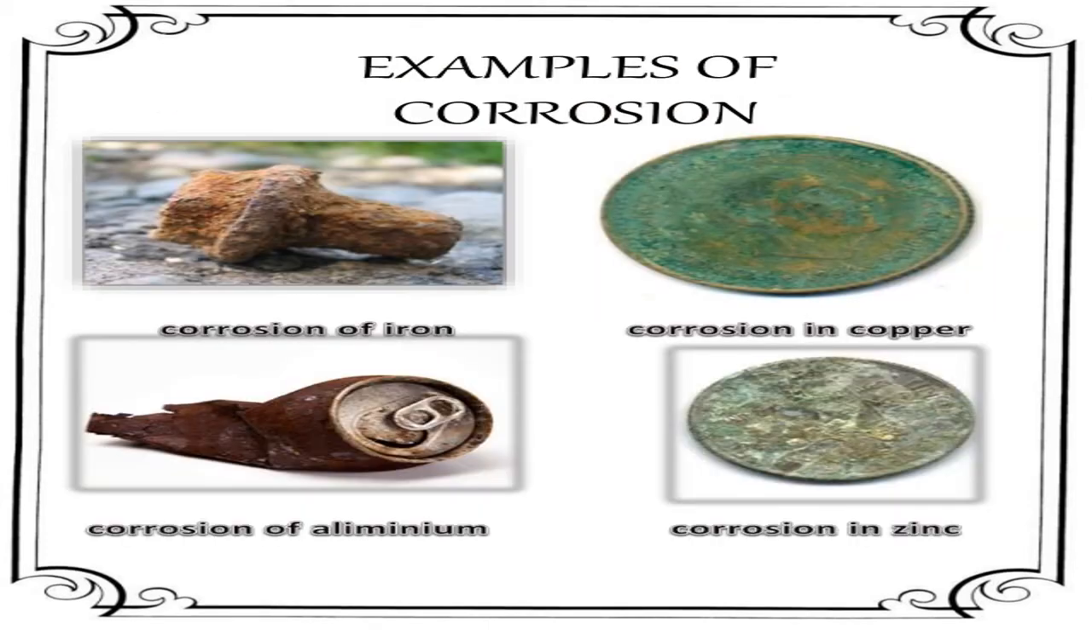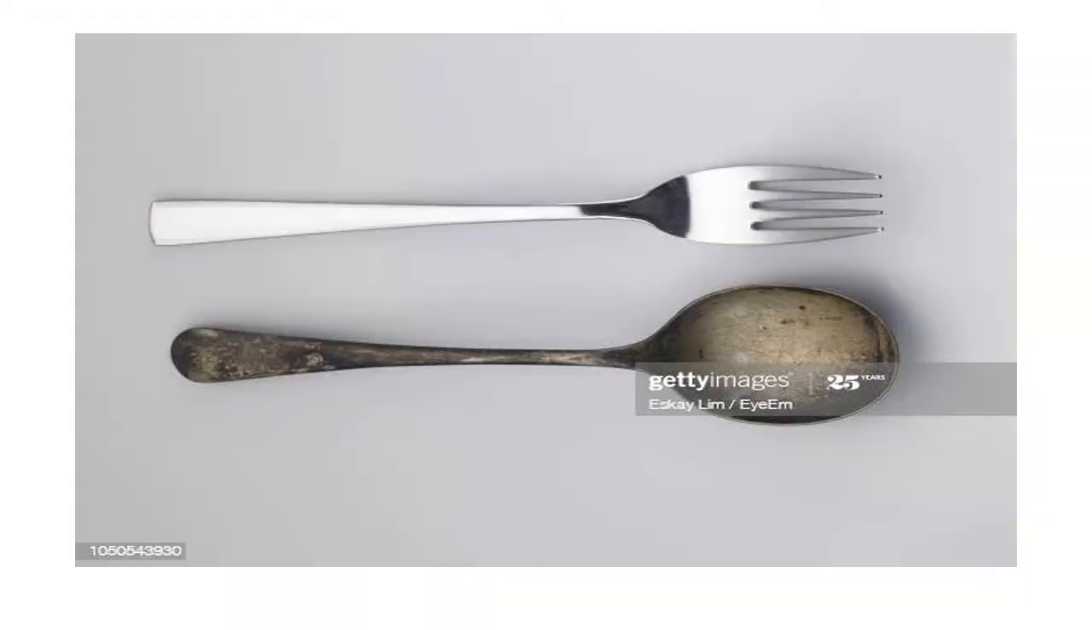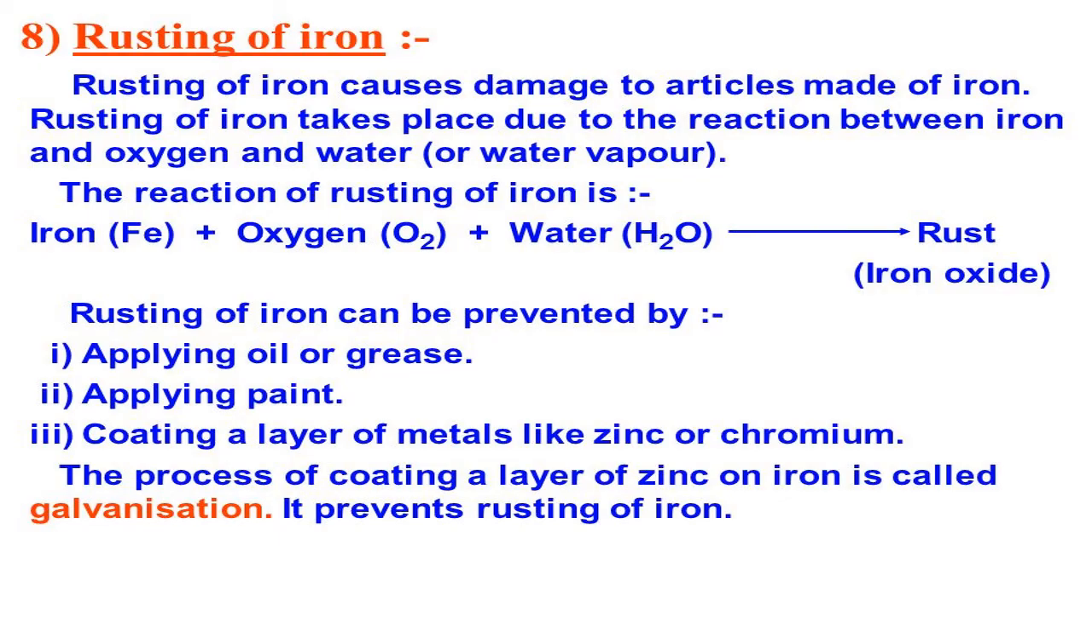Right. Now examples of corrosion. All these we learnt in the previous class. See, this is a rusted spoon. This is a very good quality of spoon. Rusting of iron. All these we learnt in the previous class. Go through the slide. Right, very easy. It's a small kind of recap.